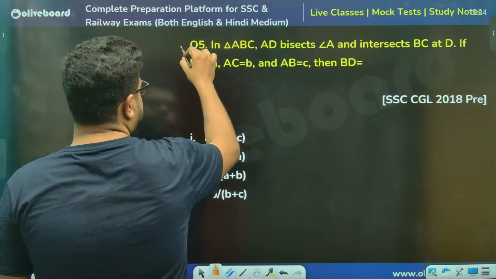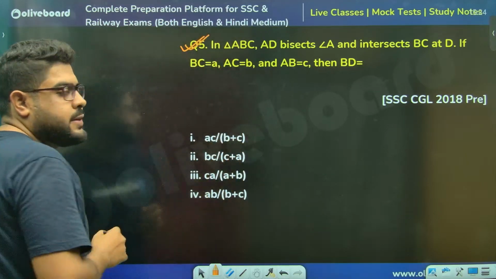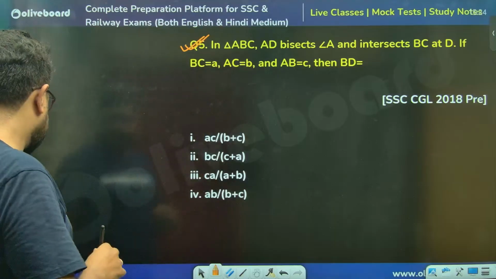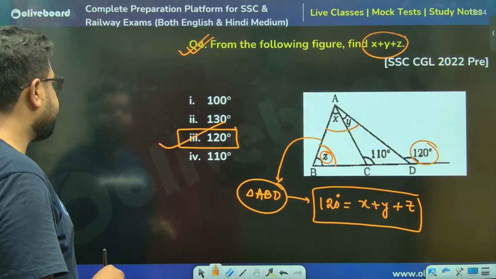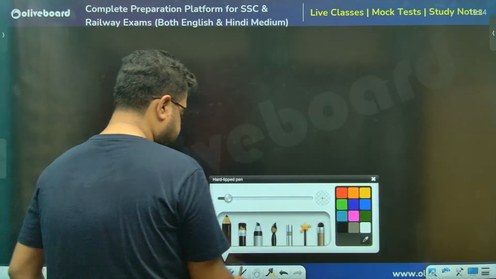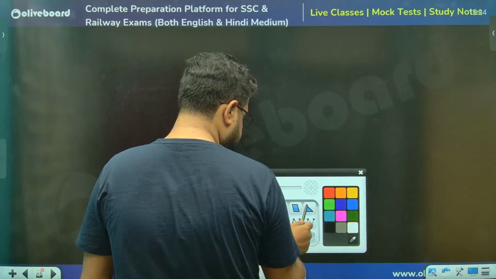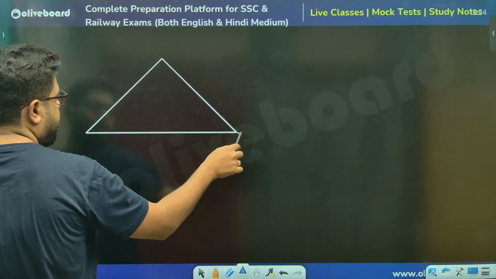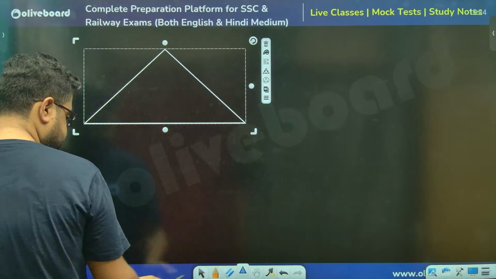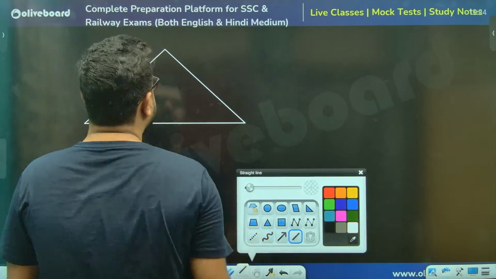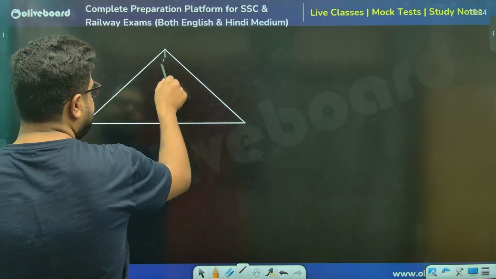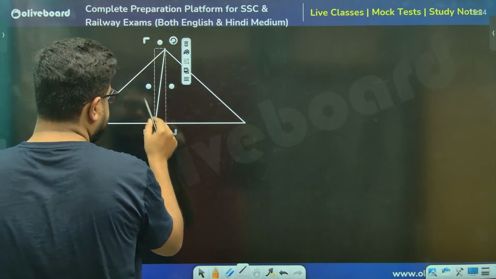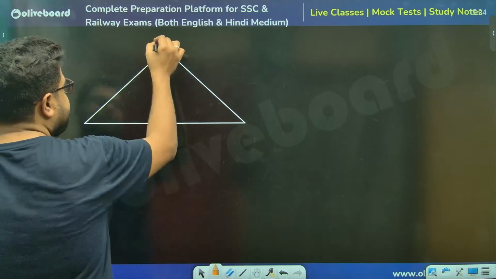Sir, before we go here, I want to discuss a small theory. Let's say there is a triangle like this, and this angle, the vertical angle, is getting bisected by this line.